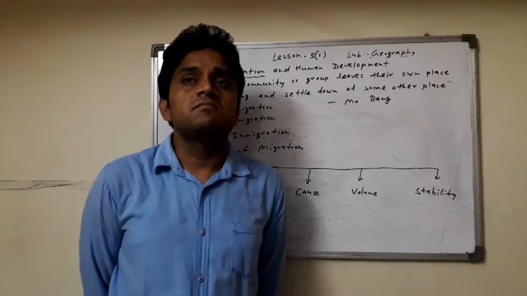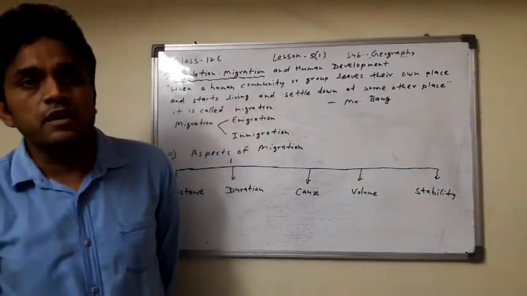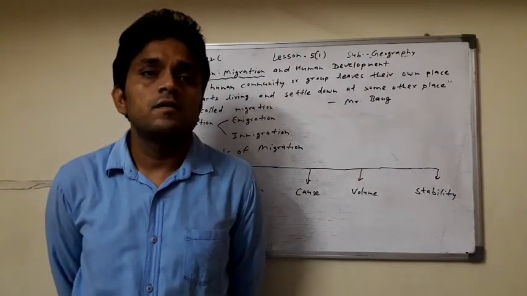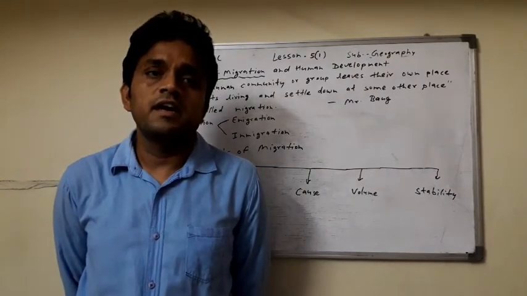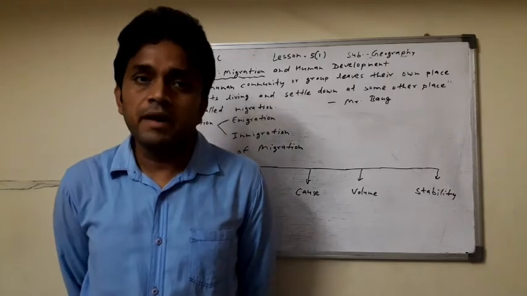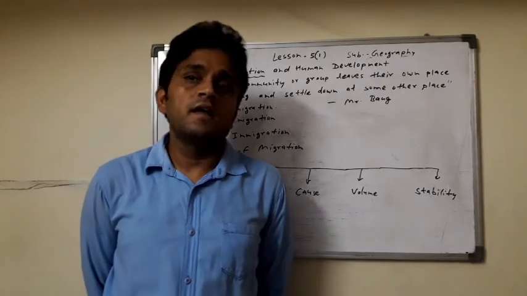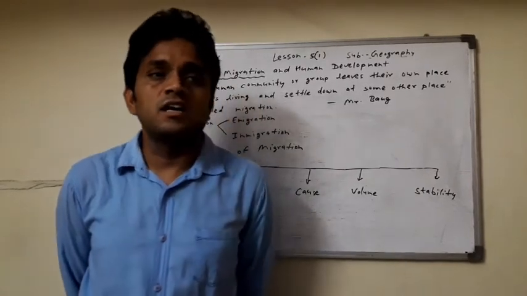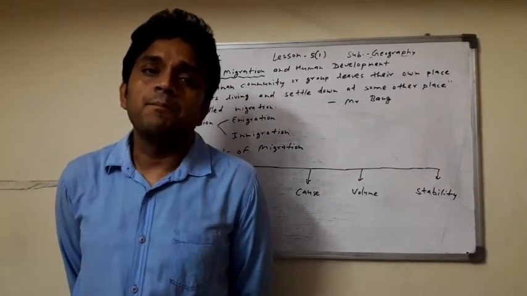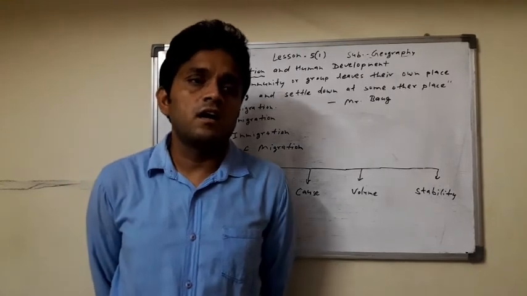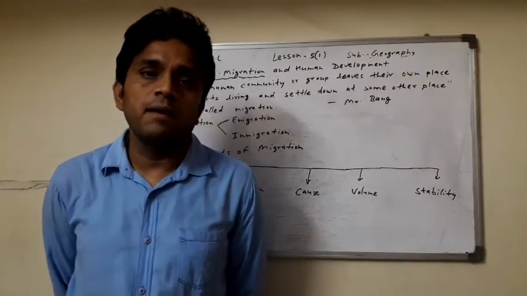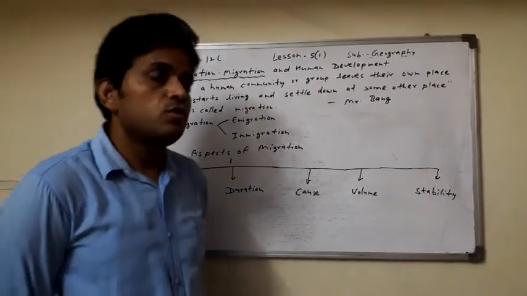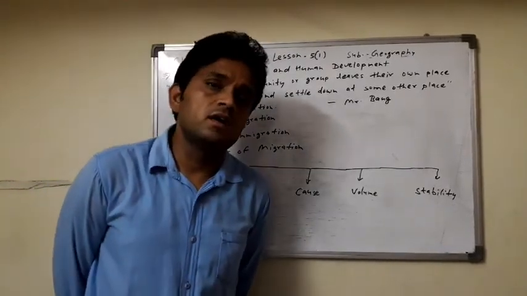And the highest migration in the world is, for example in India, after marriage, when a woman settles in another place. Clear? Migration is also for employment. People migrate from one place to another place for employment.